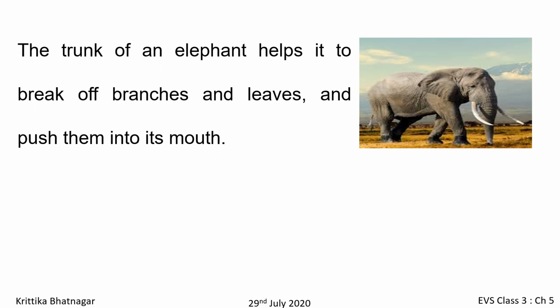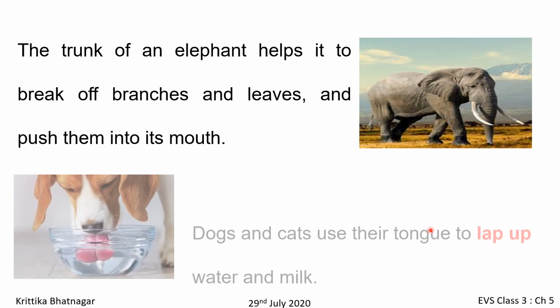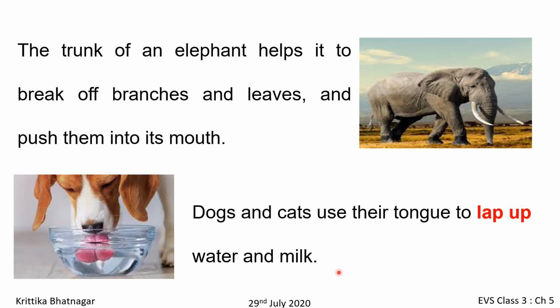As you know, an elephant's trunk is very strong and flexible. So the elephant uses its trunk to break the branches and trees. The trunk of an elephant also helps it to push its food into its mouth. Dogs and cats use their tongue to lap up the water and milk. Lap up means to take in the liquid food with the help of the tongue.